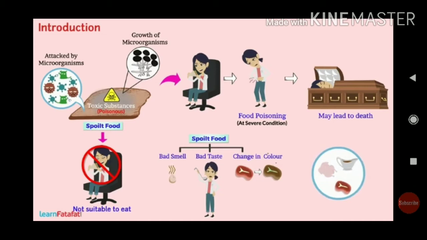So there are certain symptoms. Immediately you may get stomach pain, you may get vomiting, you may get nervous. These kinds of symptoms show, and finally sometimes it may lead to death also. The person has to be treated immediately for food poisoning, because when the food is spoiled by microorganisms, the microorganisms produce toxins. These toxins are sometimes very poisonous and very harmful. If they are mixed with our blood, they may lead to death also.